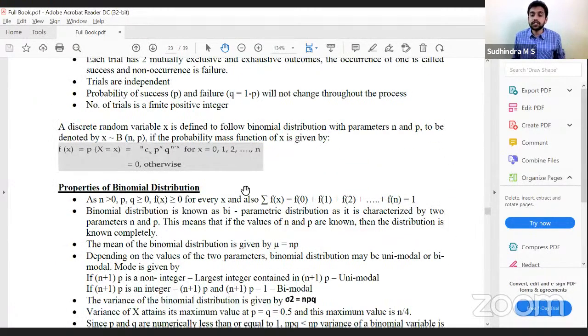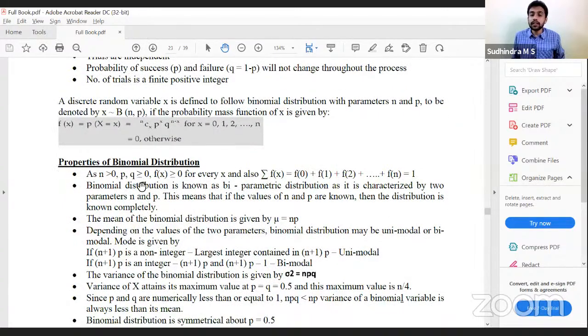Properties: n is greater than 0. p and q should be greater than or equal to 0 because they are probabilities, and all probability functions should be greater than or equal to 0. Also the total of f of x should be equal to 1. Total of all the probabilities should be 1. Binomial distribution is a biparametric distribution, two parameters n and p. Mean is given by n into p, variance is npq.